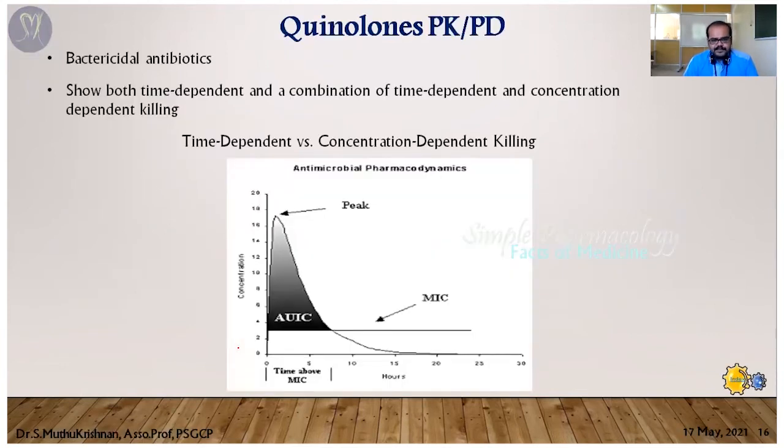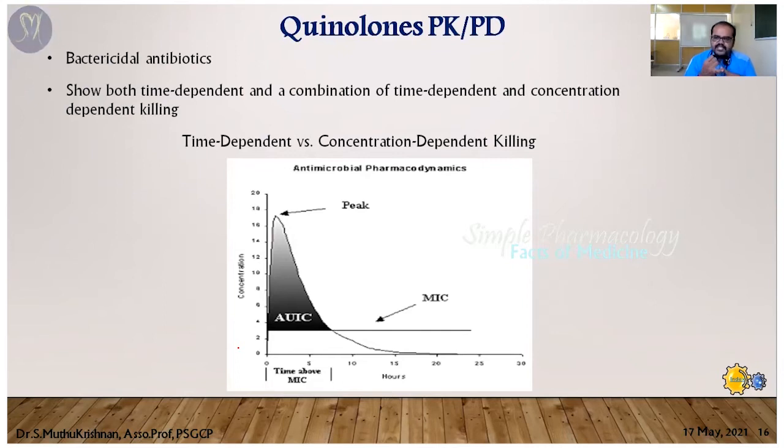Apart from that, as I said earlier, it produces the antibacterial effect in a time-dependent and also concentration-dependent manner. So how much time you maintain the plasma concentration, that much effect it's going to produce against those organisms.